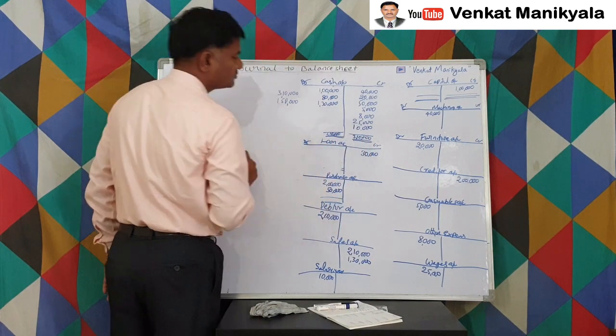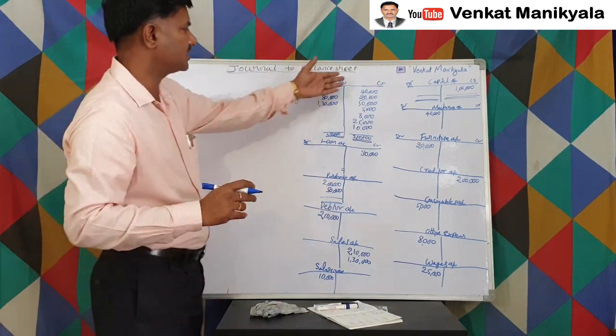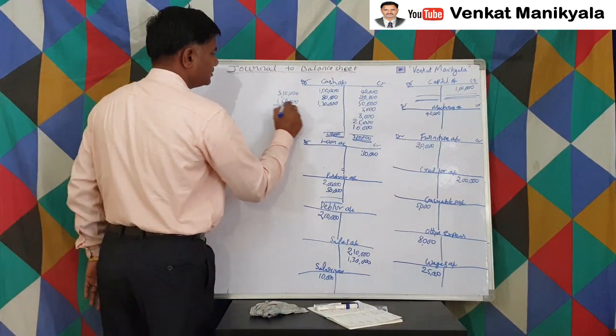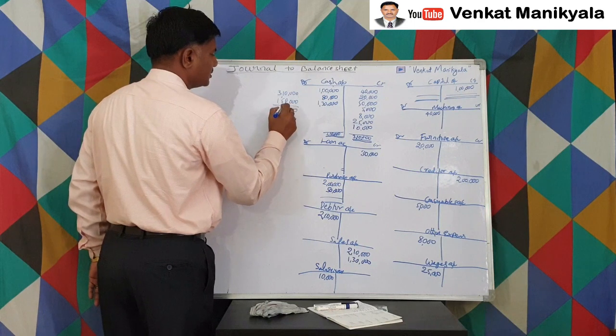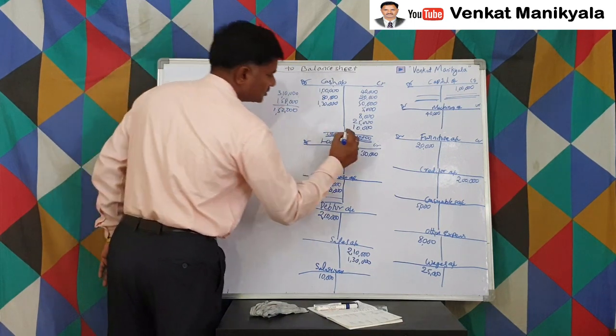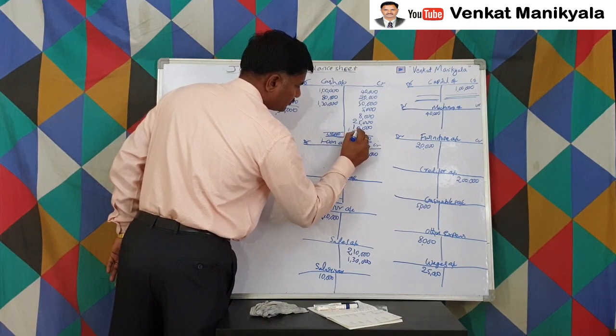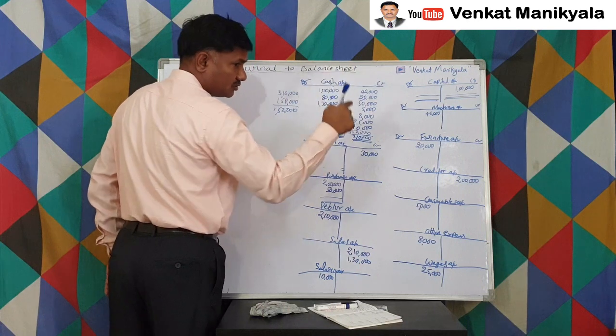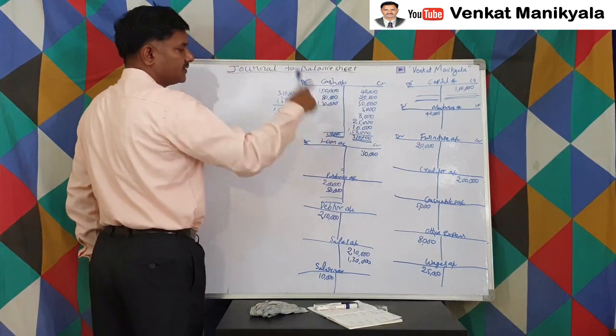3 lakh 10,000, right? By totaling all these things on the credit side, how much is the difference? See now, the difference is 1,52,000. So 1,52,000 I am writing on the credit side of the cash book, because it is lesser than the debit side.